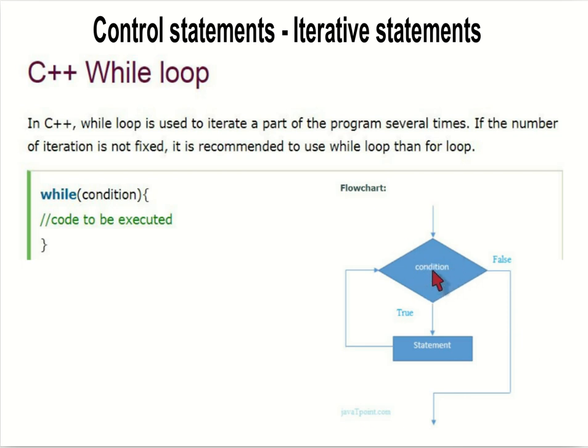In the flowchart here, we can see the condition is checked here. If the condition is true, then it will execute the statement. It will reach the condition again, so it will be executing in a loop. If you use if here, it will execute only once, but if you use while here, it will be a loop. Whenever the condition is false, it will go to the next set of statements.